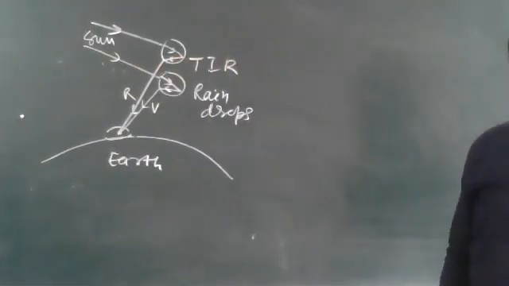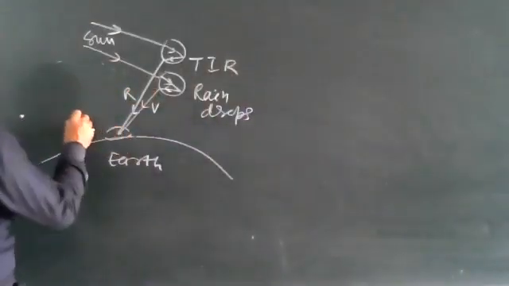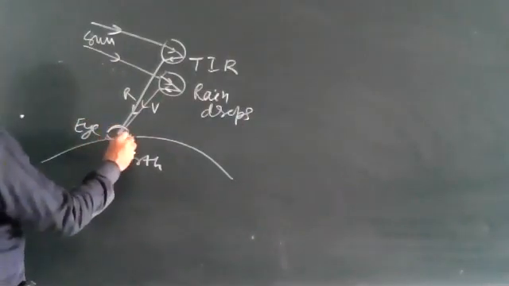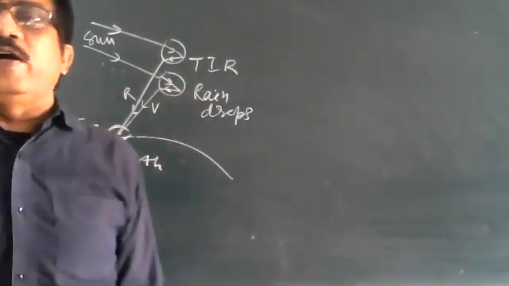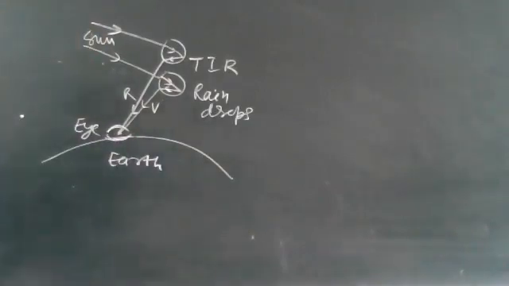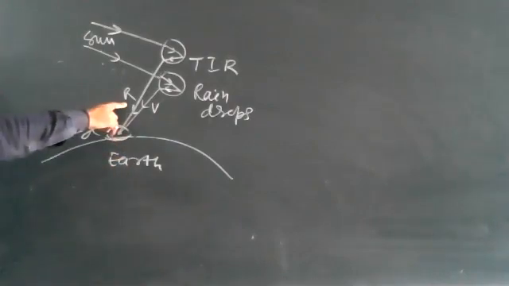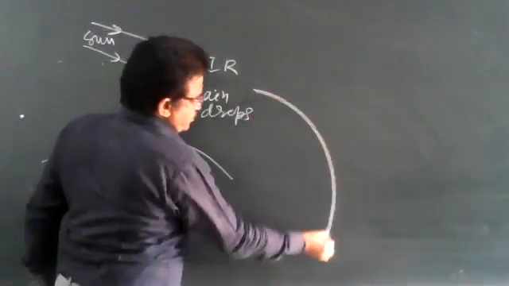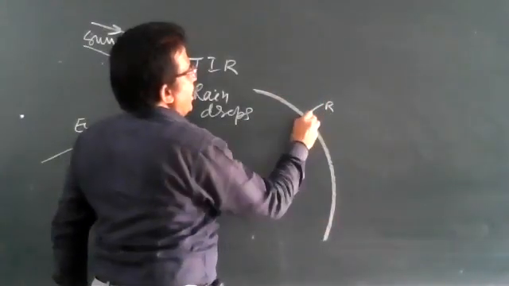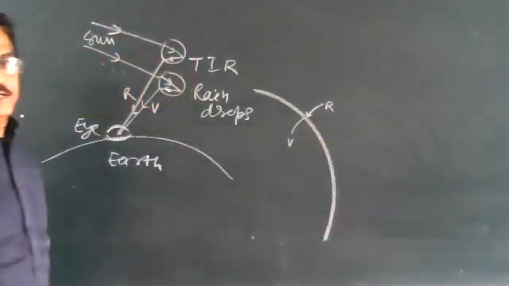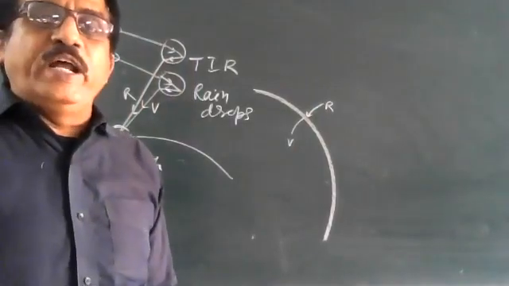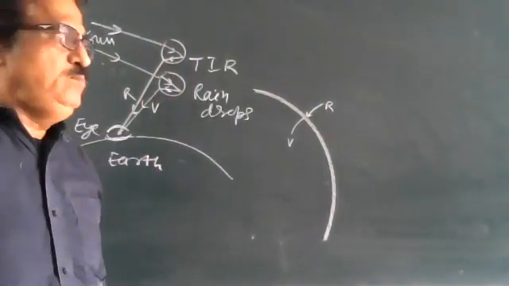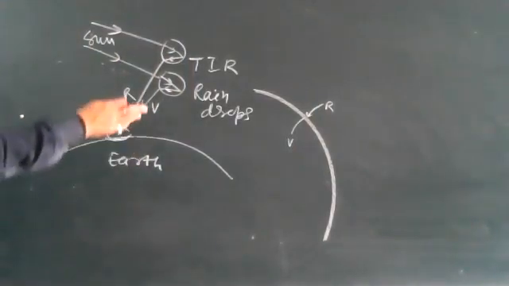Draw this figure. This is our eye. Observer is here. Draw this. Red color is on the outside of the arc and violet color is on the inside of the arc. Here you can say, here is the red color and here is the violet color in this manner.